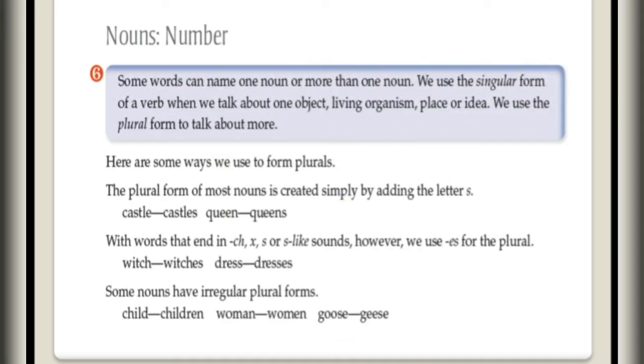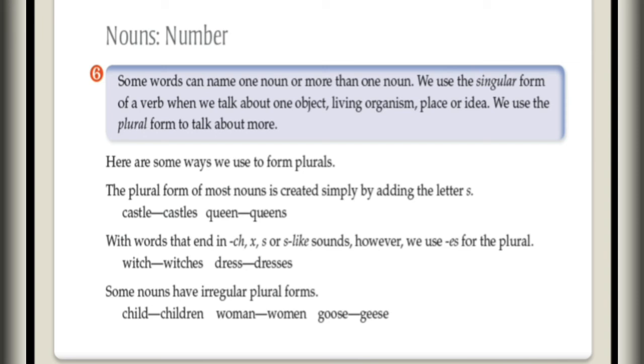Then next is number. Some words can name one noun or more than one noun. We use the singular form when we talk about one object, living organism, place or idea. We use the plural form to talk about more. Here are some ways we use plural forms. The plural form of most nouns is created simply by adding the letter s. So there are a few nouns in which we add s to show that the number of nouns is more.